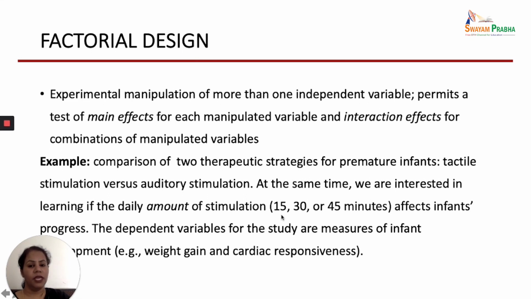So we are able to get the effect of these independent variables, which are tactile stimulation and auditory stimulation. At the same time, the interaction effects, meaning the amount of exposure, the amount of stimulation for 15 minutes, 30 minutes, 45, that also we will be able to find out. So the dependent variables here are weight gain and cardiac responsiveness of the infant.